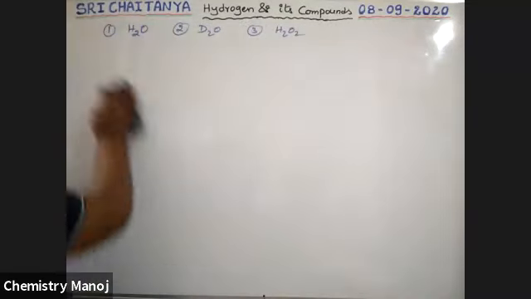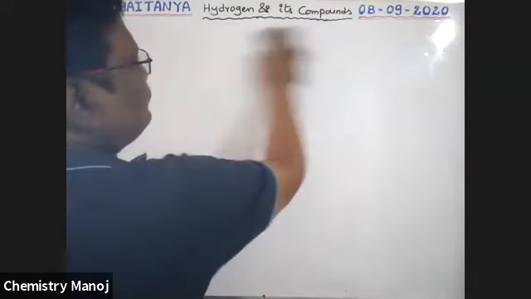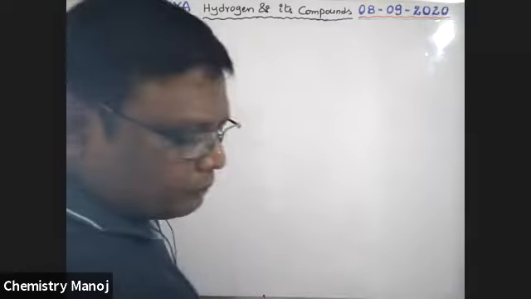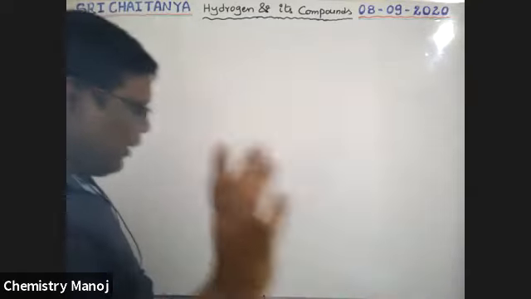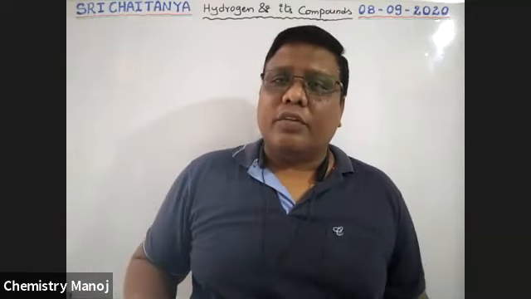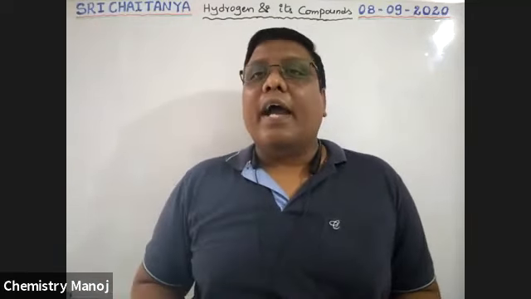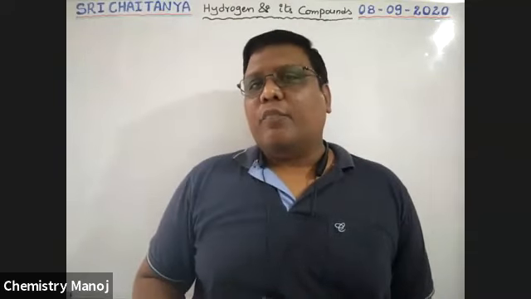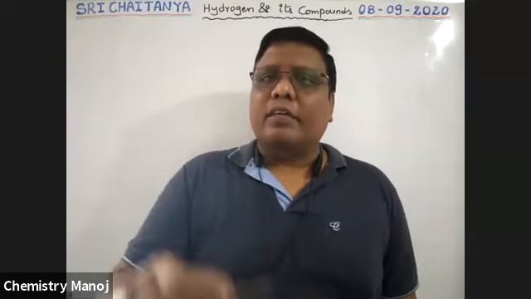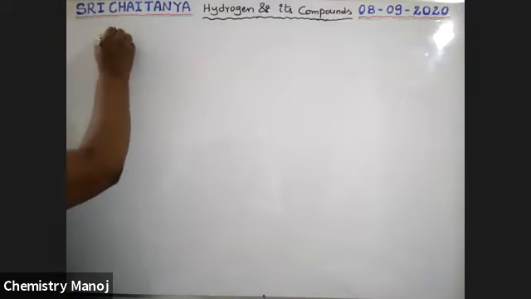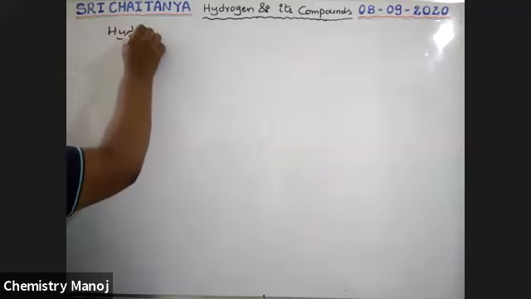Sorry, boys, before going to the compounds of hydrogen, yesterday we missed hydrides. Let us complete hydrides first of all. That is very, very important. See here, the topic is hydrides.